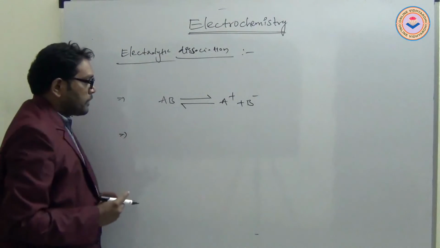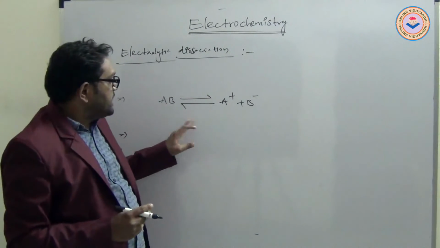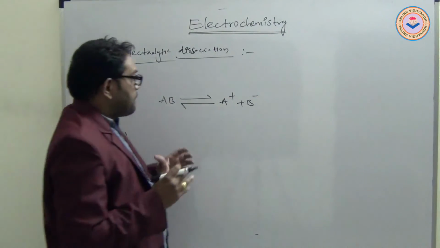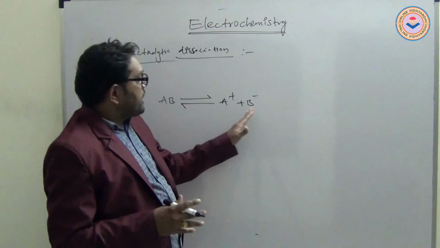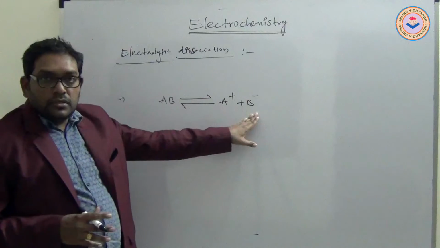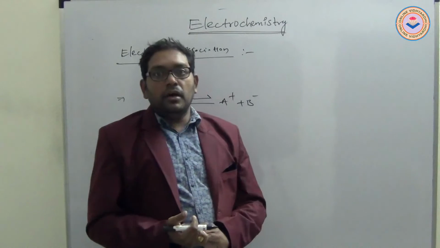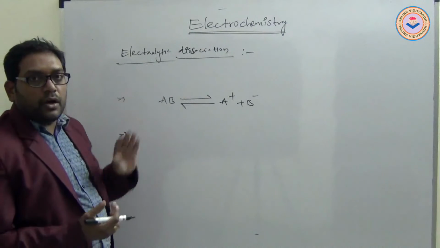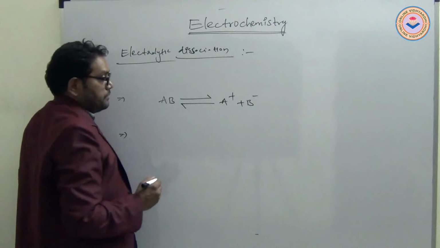And the dissociation of ions from an electrolyte depends on the presence of an electric field. The process of splitting of ions into positive and negative charges is called decomposition or dissociation from its electrolyte or from its compound. It is expressed in terms of degree of dissociation.